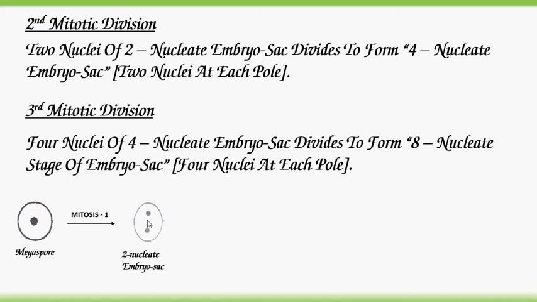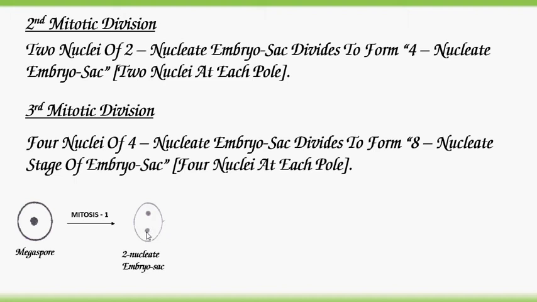These two are also in haploid condition. The 2 nuclei move towards the poles. This is one pole and this is another pole. So this is the micropylar region, and this side is the chalazal region. To two opposite poles, these 2 nuclei move.